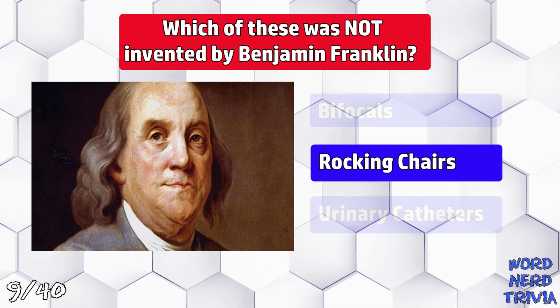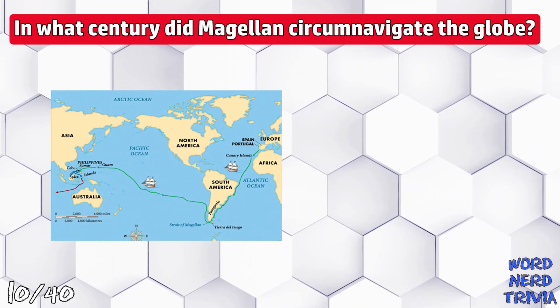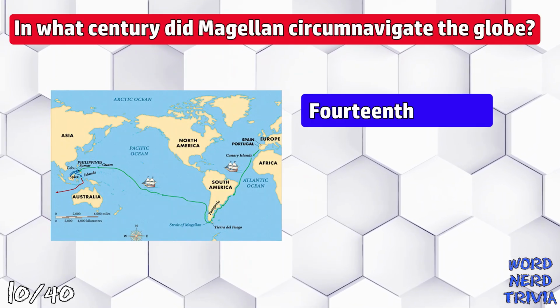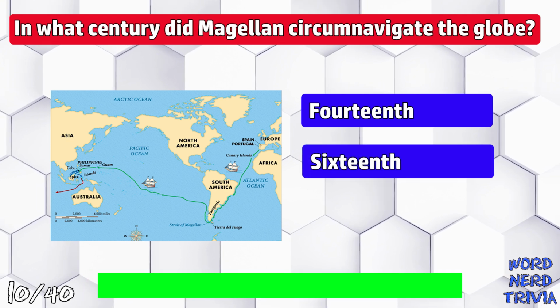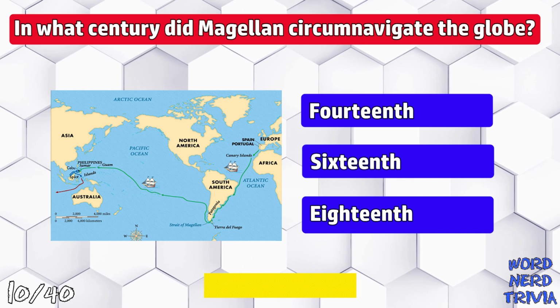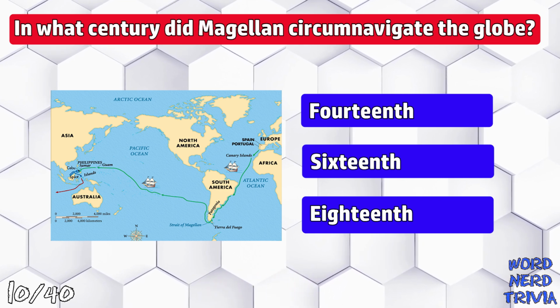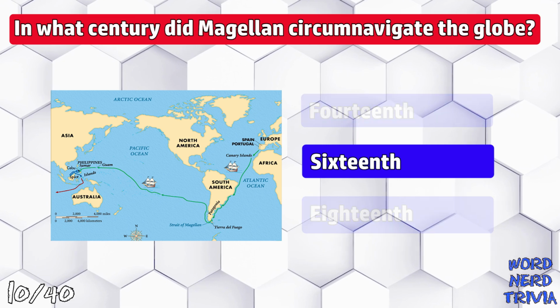In what century did Magellan circumnavigate the globe? The 14th century, the 16th century, or the 18th century? Magellan's 3-year voyage was from 1519 to 1522.